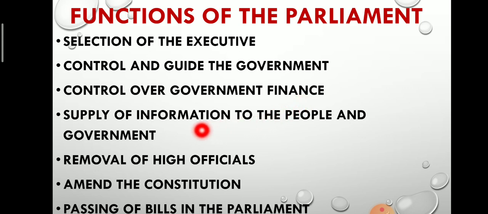Next one is supply of information to the people and government. Through questions, MPs and members of state legislatures provide information to the people about the working of the government. The government also knows the opinion of the people through their representatives in the parliament. The government gets valuable feedback through members of parliament.